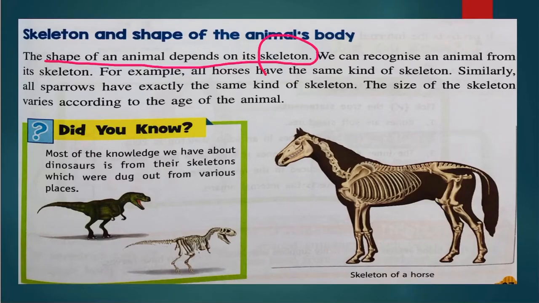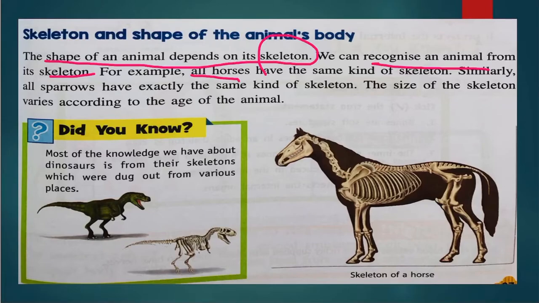All horses have the same kind of skeleton. That means, can we recognize an animal or a bird with the help of its skeleton? Yes, we can. For example, all horses have the same kind of skeleton. Similarly, all sparrows, all rabbits, all deer have the same kind of skeleton.